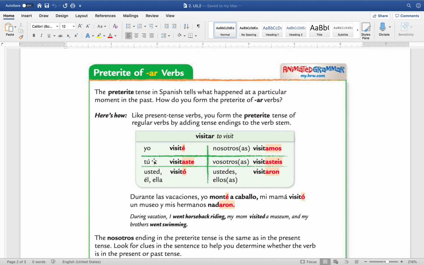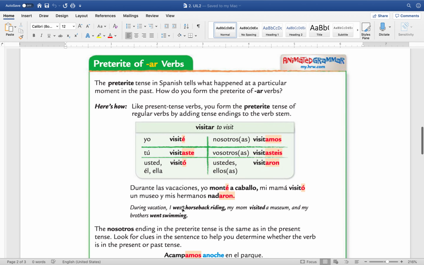So what you need to do now is memorize the endings, okay? What is the ending for those verbs that end in AR in past tense or pretérito for regular verbs? These are the endings, okay? Visitar is to visit. Yo visité Miami la semana pasada. Él visitó Busch Gardens ayer.